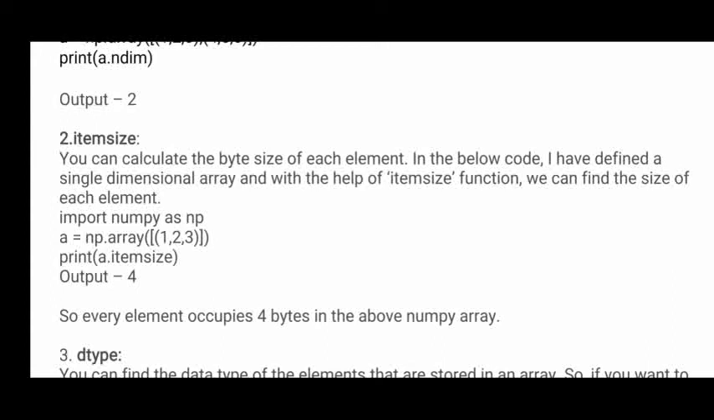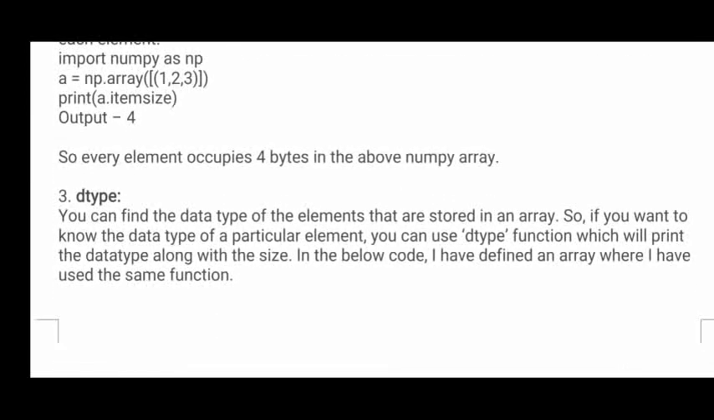Okay, here you see import numpy as np. Similarly, as usual, we have included the numpy package. Next I have created one array. What is the name of the array? a equals np.array. np here is nothing but numpy. array is a function. How many elements are there? 1 2 3. Here it is a one-dimensional array, and all are integers. Integer size is 4 bytes. So in the next line, print a.itemsize. Each item size is 4 bytes only. That is the output.